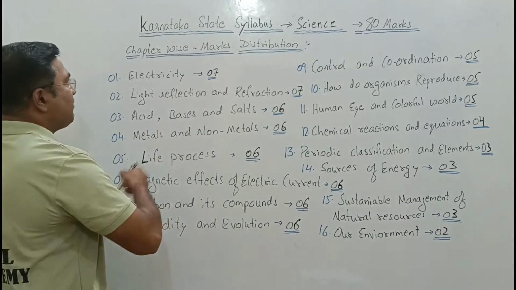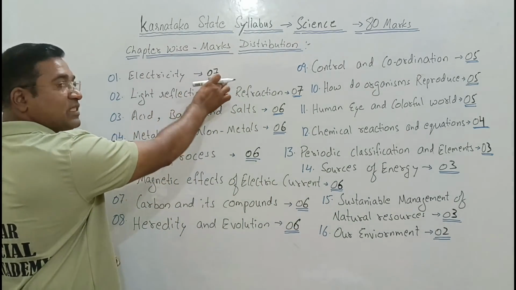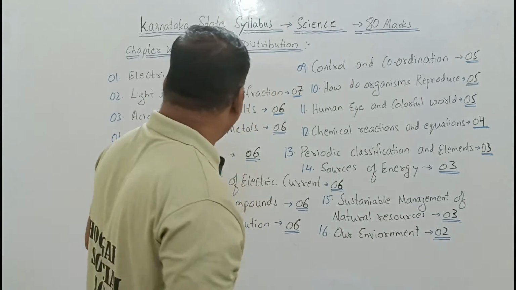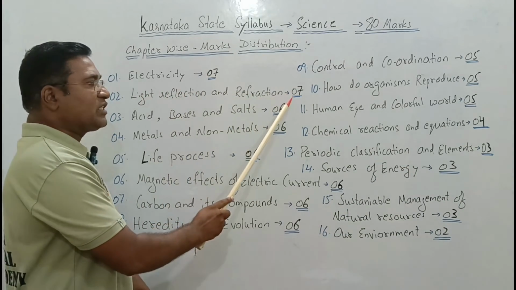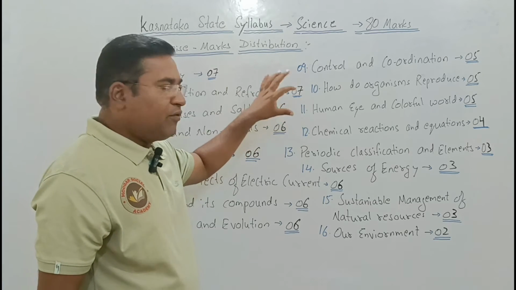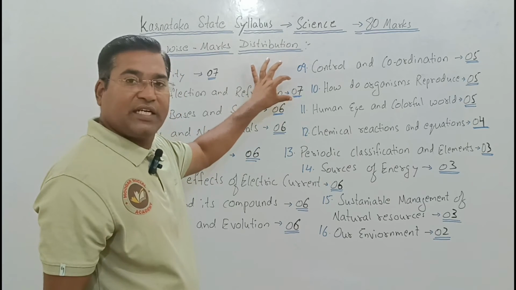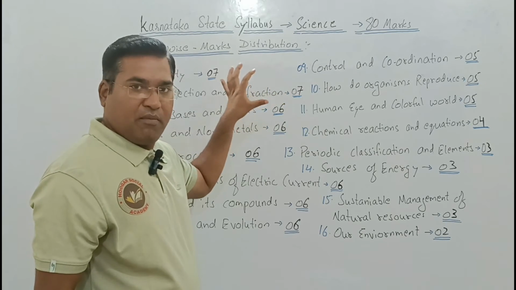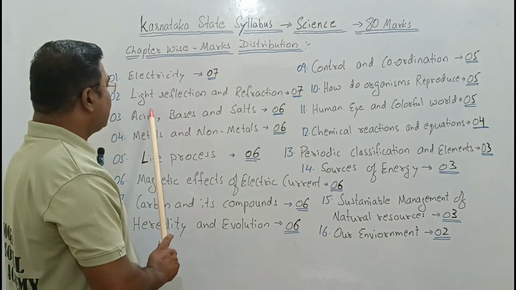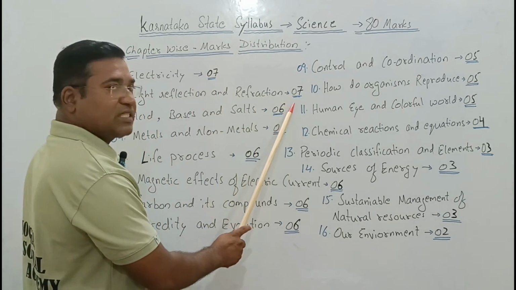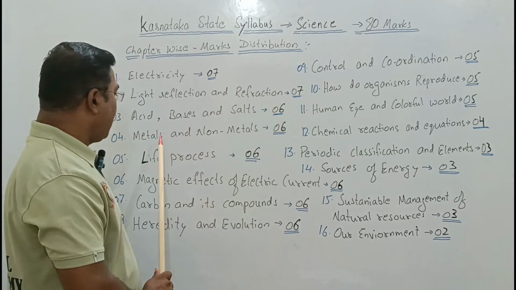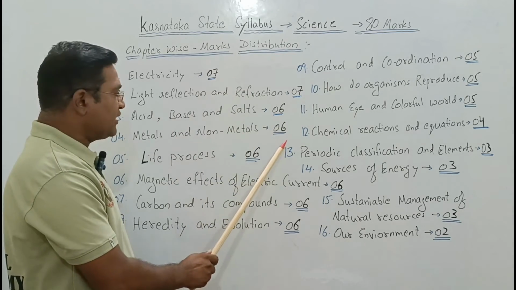Now here, the first chapter called electricity consists of 7 marks. Light, reflection and refraction, it's 7 marks. To make it very easy, I have underlined with the blue mark and the black mark, the number which has been written, that is nothing but the weightage of the marks from that particular chapter. So for the chapter electricity, it's 7 marks. Light, reflection and refraction, it is 7 marks. Acids, bases and salts consists of 6 marks. Metals and non-metals, again 6 marks.